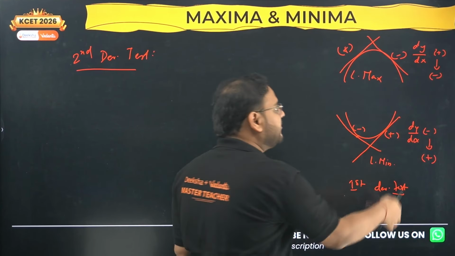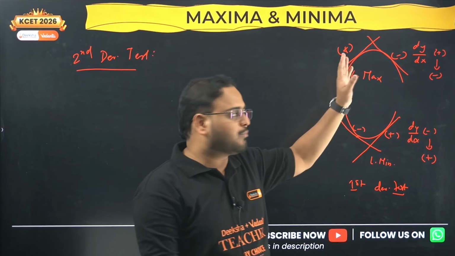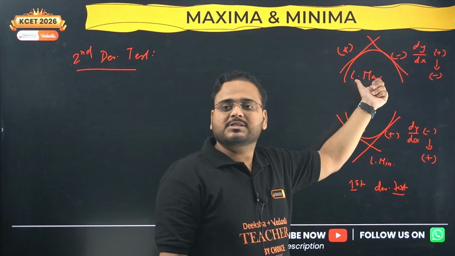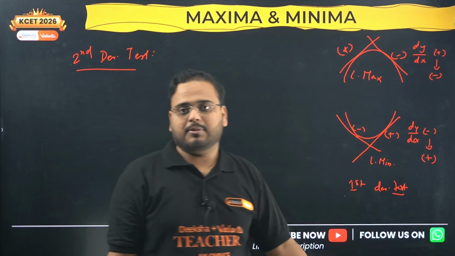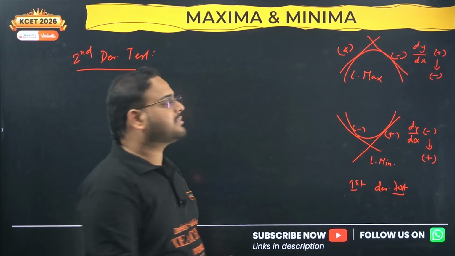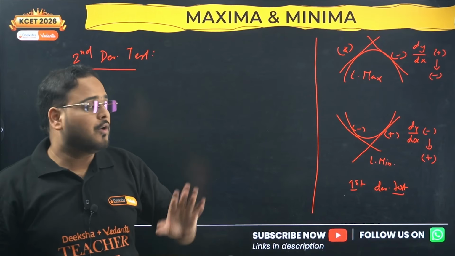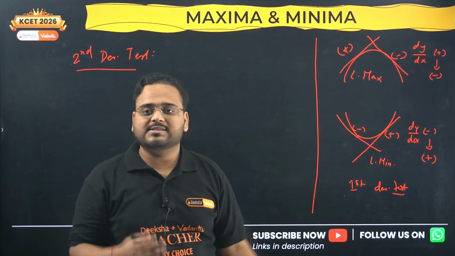So basically you find the derivative and check that in the neighborhood of the point where you're looking for maxima or minima. The left to right trend should be plus to minus means maxima, minus to plus means minima. So this is the first derivative test, but we'll keep our energy to the second derivative test.